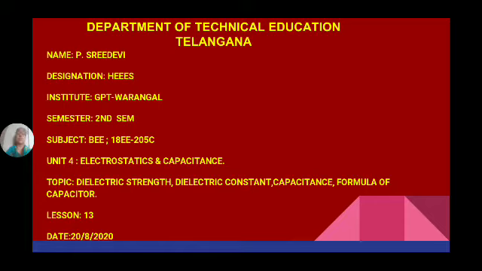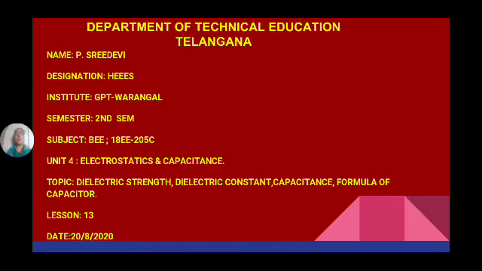The first 3 units are related to magnetism and its effects. The first unit is the magnetic effect of electric current, the second unit is magnetic circuits, and the third unit is electromagnetic induction. What is the importance of magnetism in electrical engineering? That we discussed in the previous 3 classes. Presently we are in the 4th unit, which is electrostatics and capacitance.